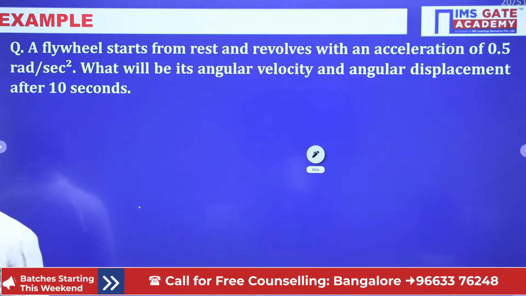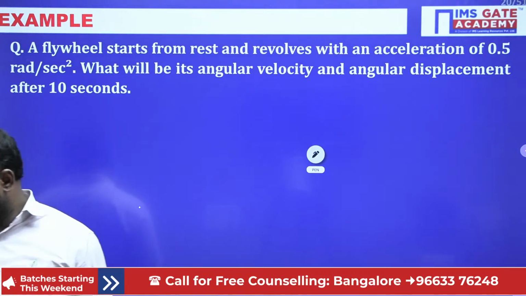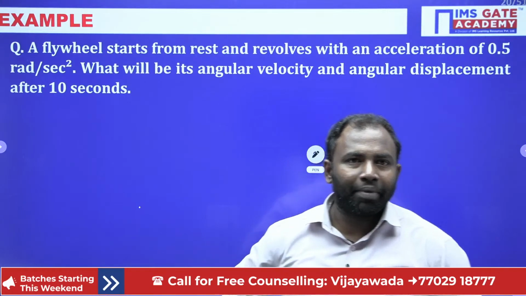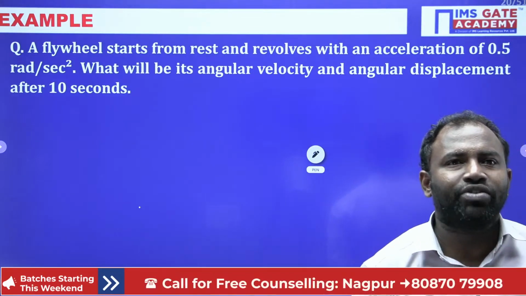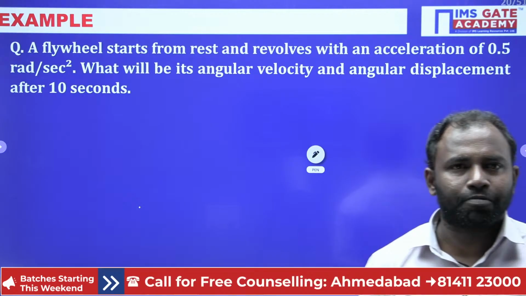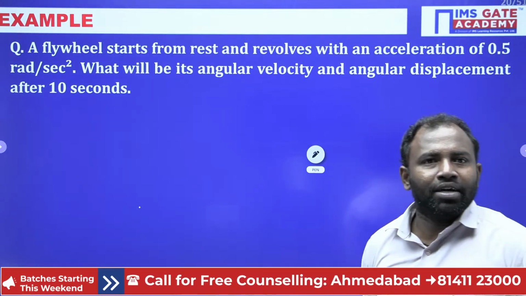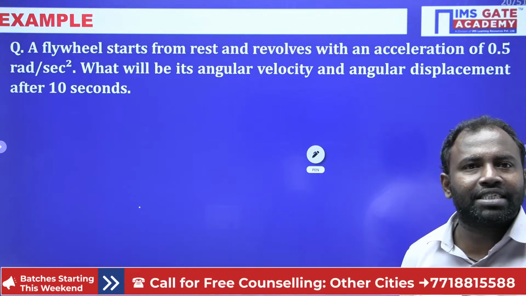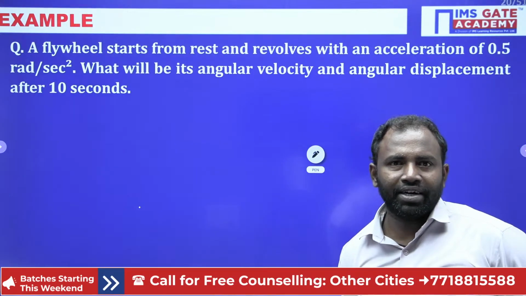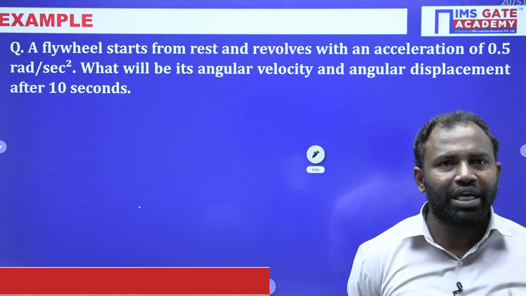Now let me see what things are given. A flywheel starts from rest and revolves with an angular acceleration of 0.5 radians per second square. What will be the angular velocity and angular displacement after 10 seconds? This is what we are supposed to calculate.